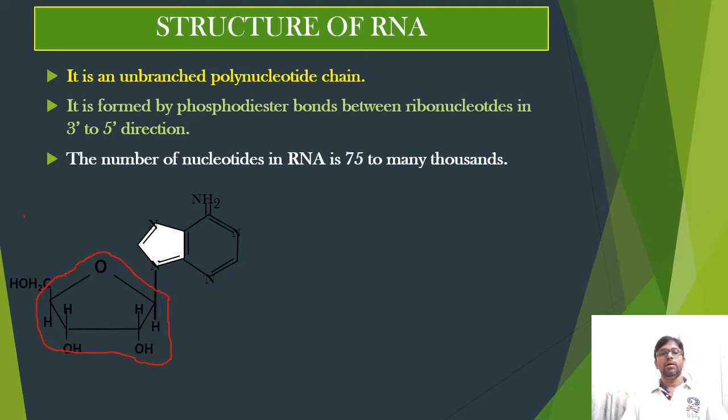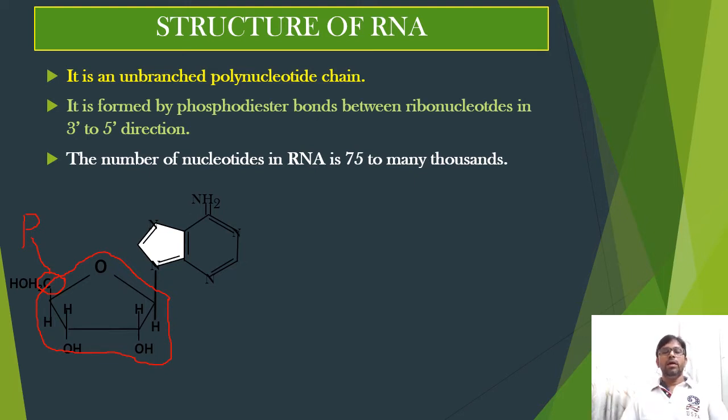This phosphate molecule binds with the fifth carbon of this ribose sugar and forms a backbone, the sugar phosphate backbone of ribonucleic acid, RNA.